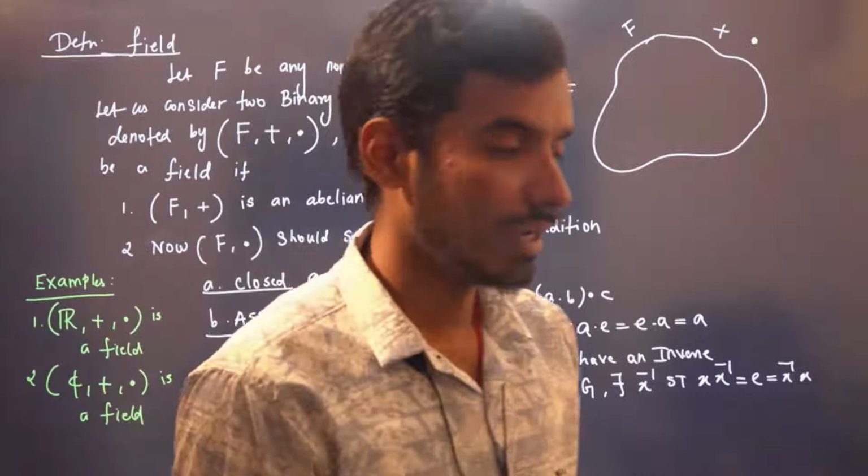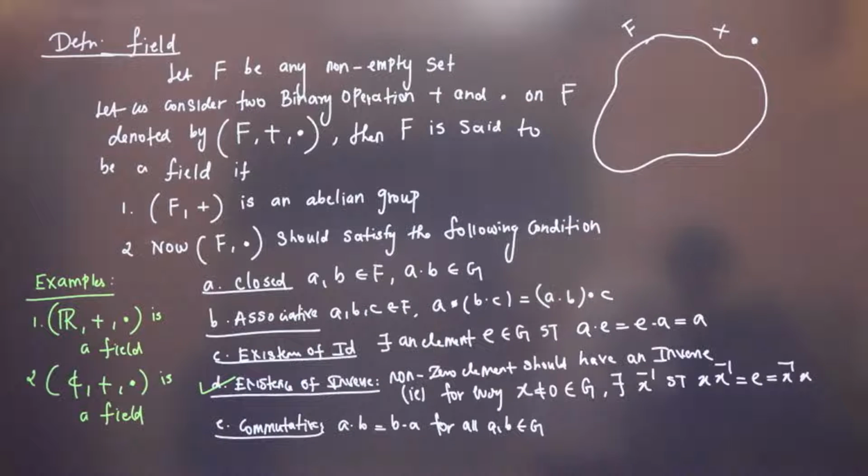Integers is not a field, right? Non-zero is a non-zero integer, but 1 by 2 is not at all an integer. But if I consider real number and complex number, every non-zero element has an inverse with respect to multiplication. So therefore, R, real number is a field and complex number is also a field.